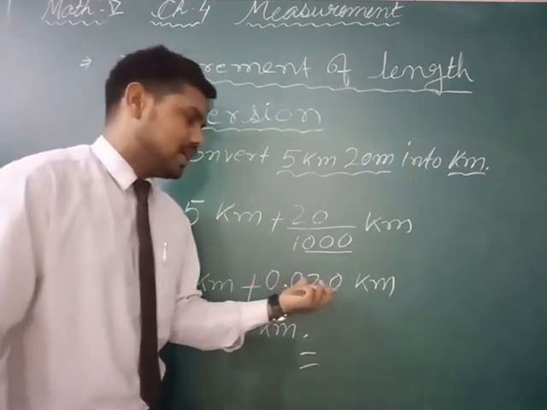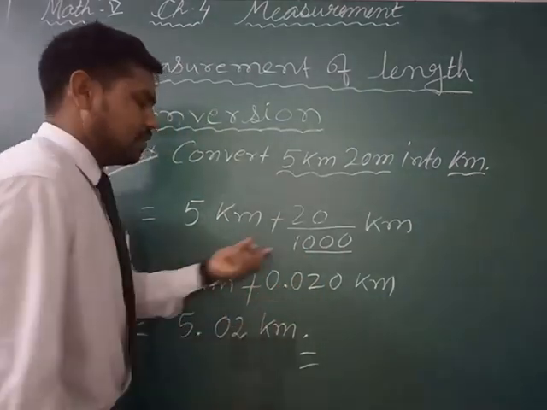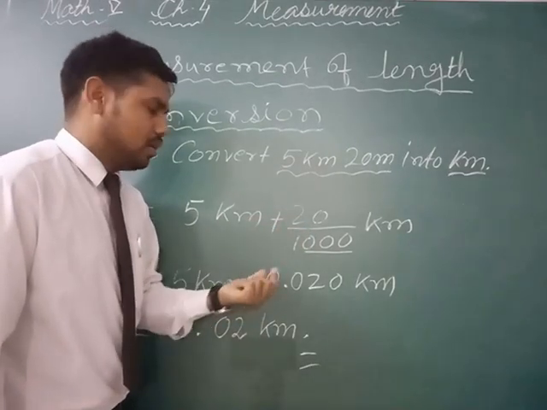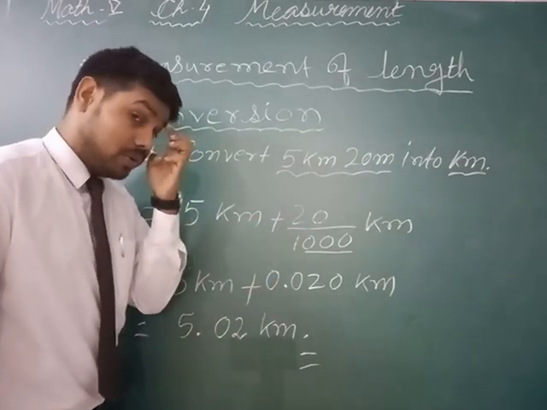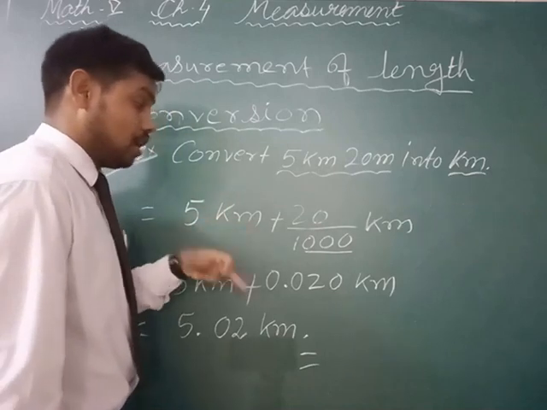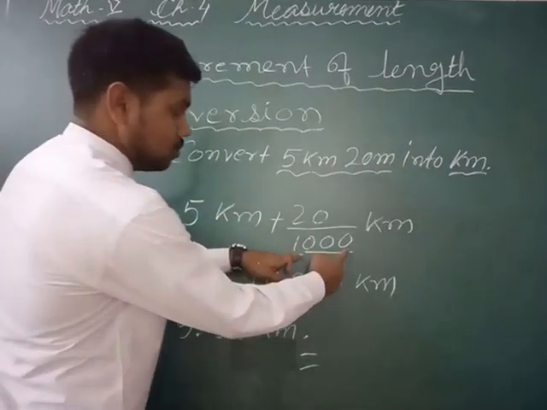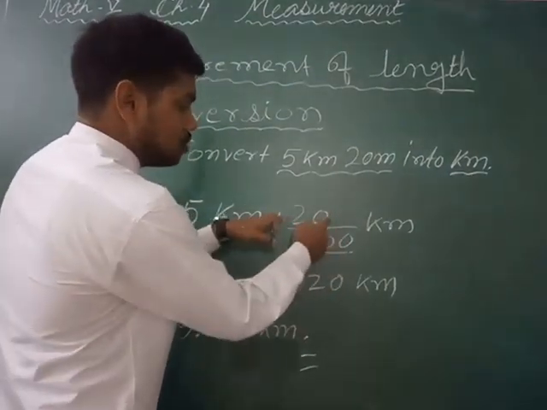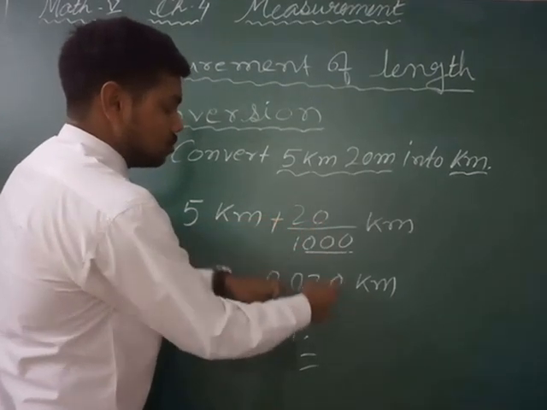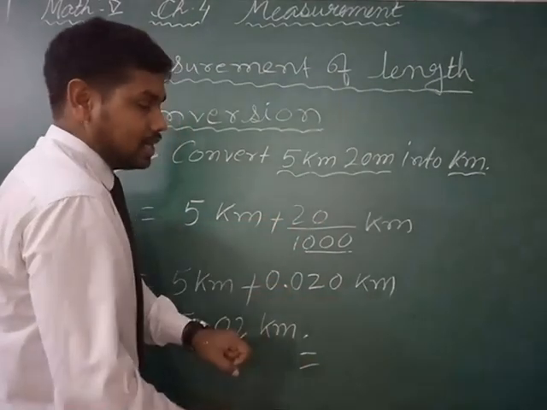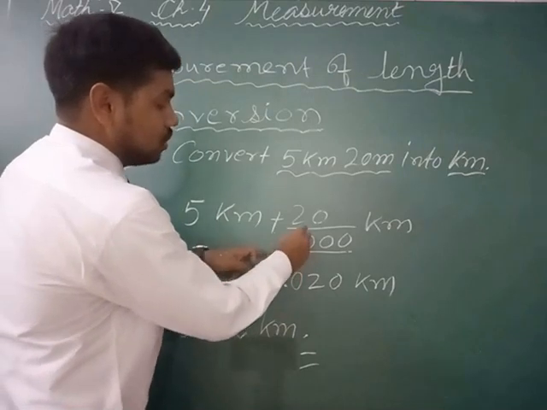This is the short step I am telling. This is the easy trick I am telling. Otherwise you can try with the dividing also, but that will be a long process. But here if you keep in mind that as many 0s as are in 1000, that is 3 zeros, down also it should be 3 digits. So 2 digits are already there, and instead of 1 we give a decimal, that's all.